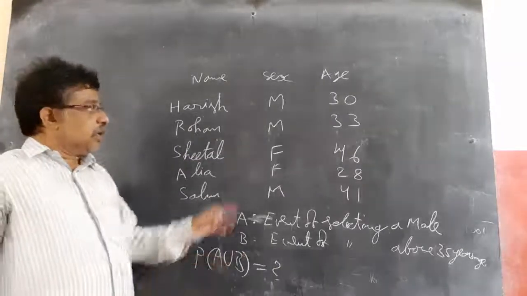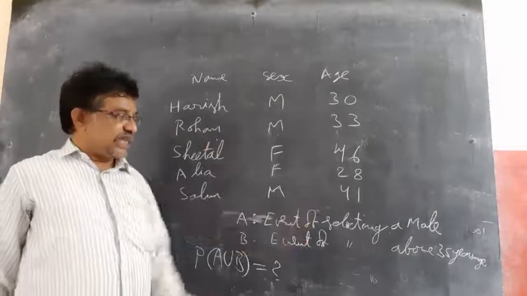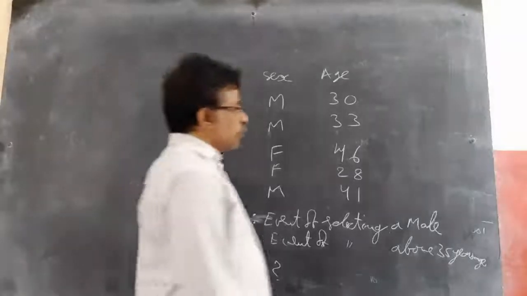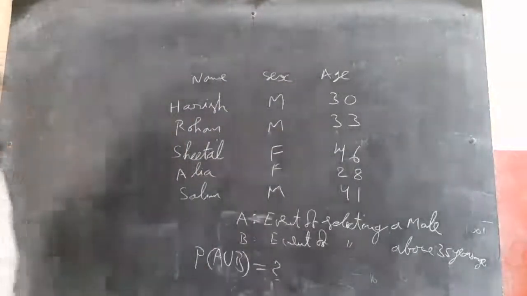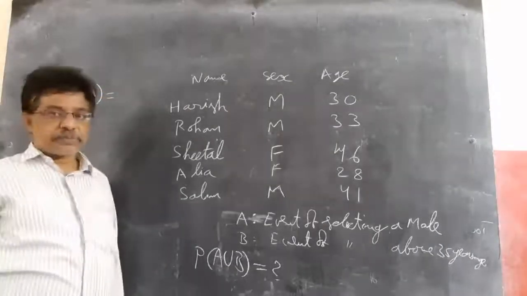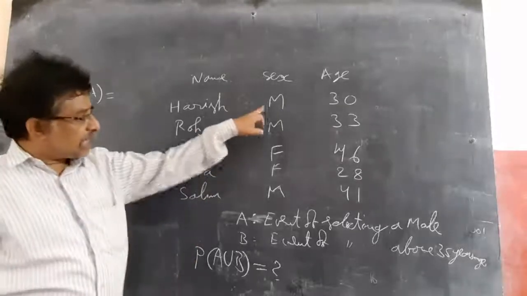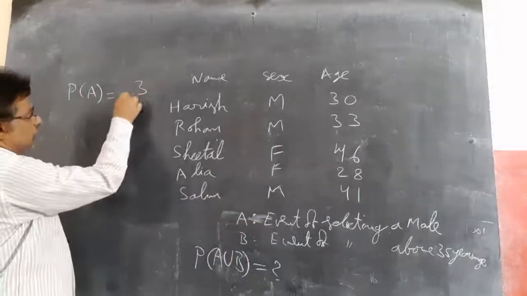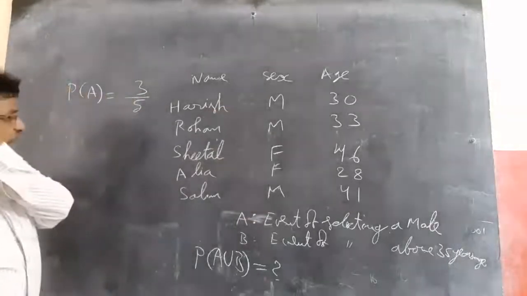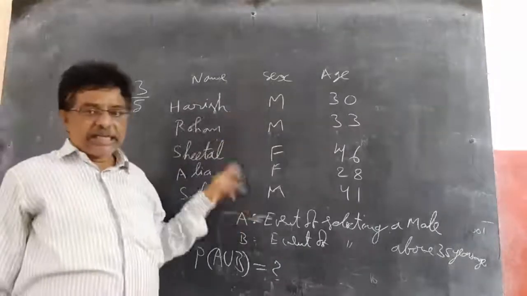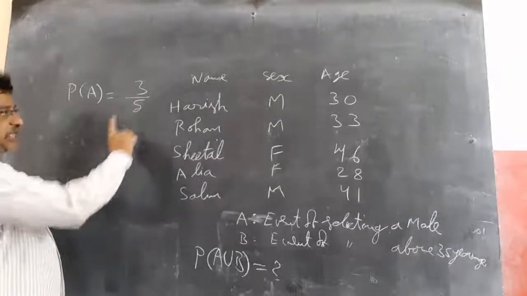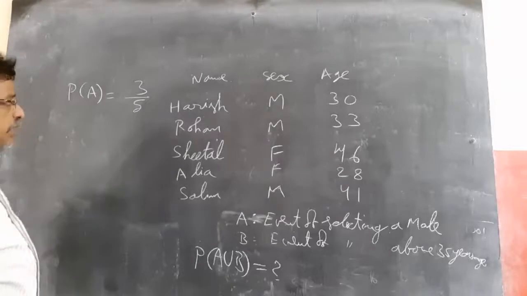First of all, A is the event of selecting a male. How many male persons are there? Total 3 male persons. So P of A equals 3 by total outcomes 5, because total persons are 5. So 3C1 by 5C1, selecting 1 out of 3 is 3C1 and 1 out of 5 is 5C1. So 3 by 5 is the probability of A.